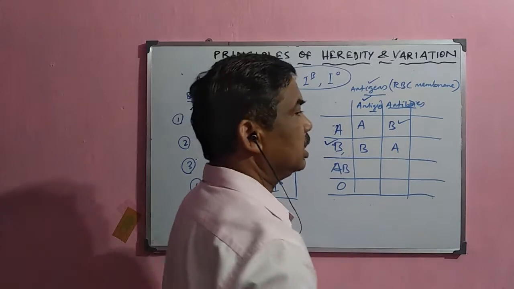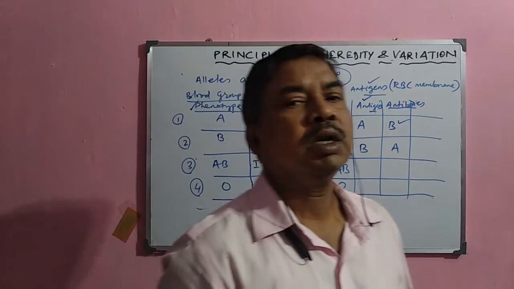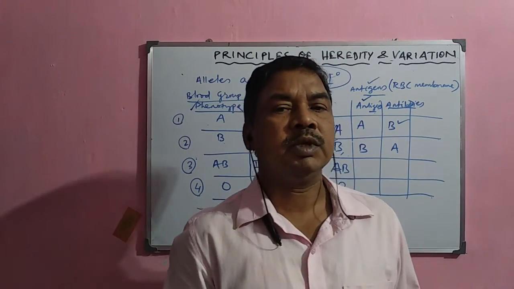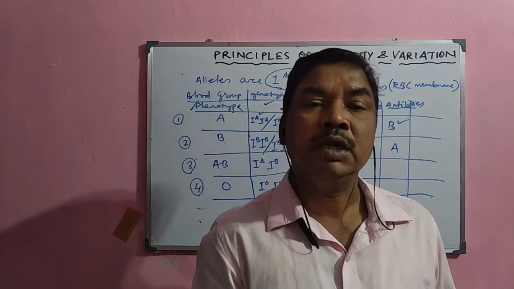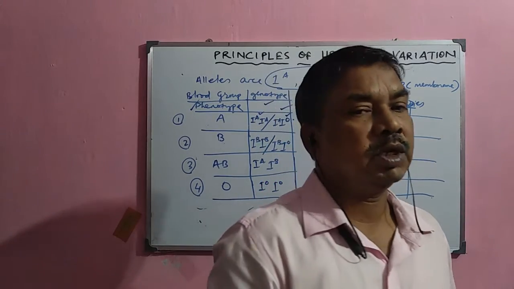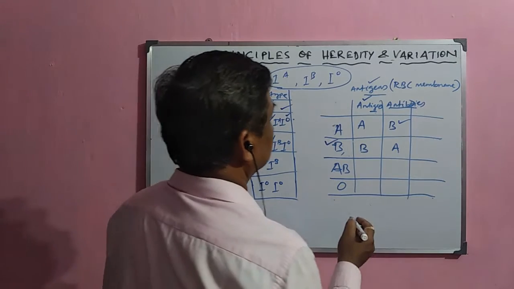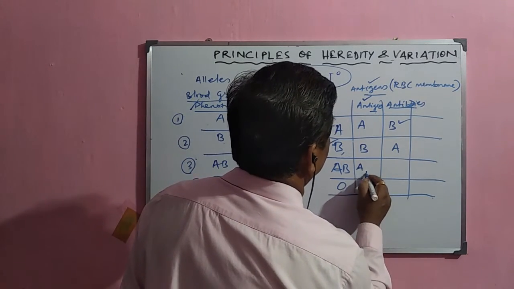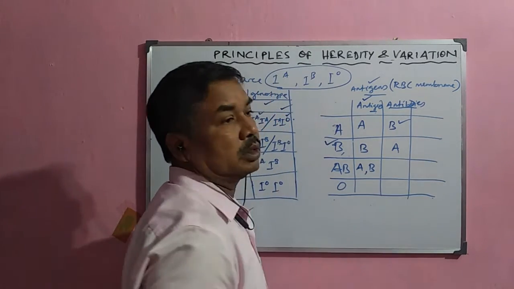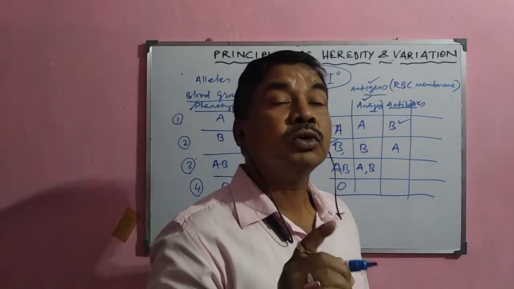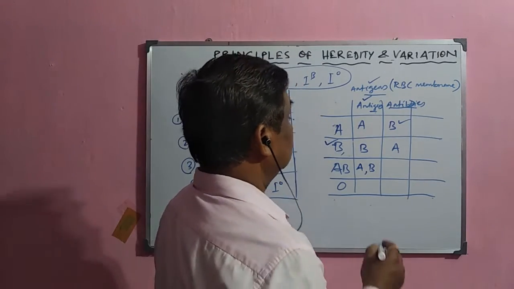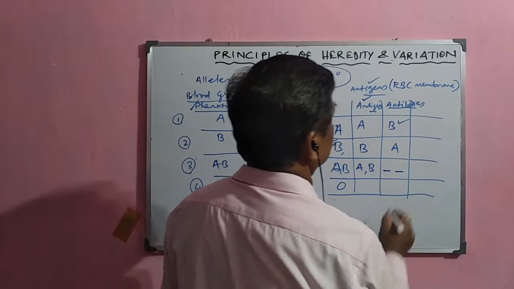But in case of AB, what happens? In case of AB, both antigen A and antigen B are present. But here there is no antibody.